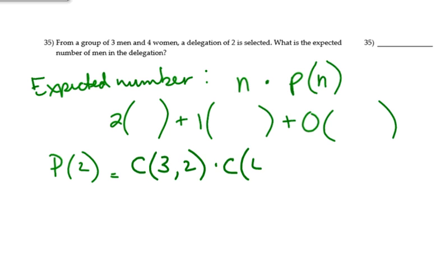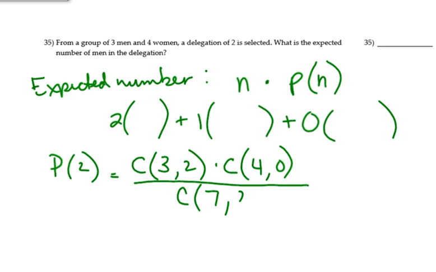And out of my 4 women, I don't have any. Now that's just going to give me a number. I want this to be a probability, so I need to have something in the denominator, and that's just a combination of any 7 to choose 2. And so I get a value for that, and that is 1/7.